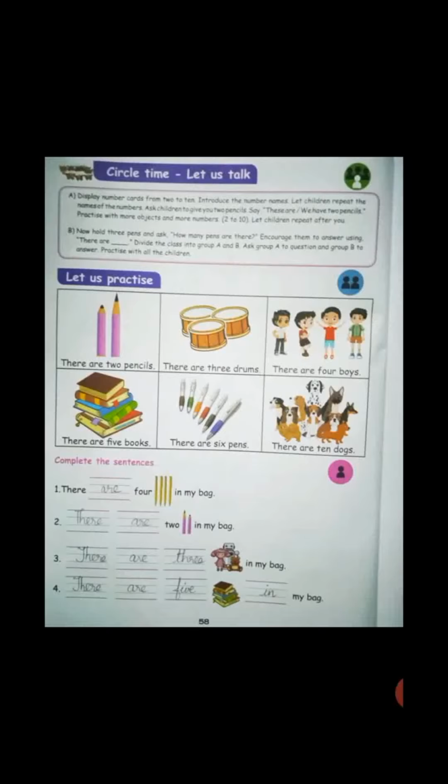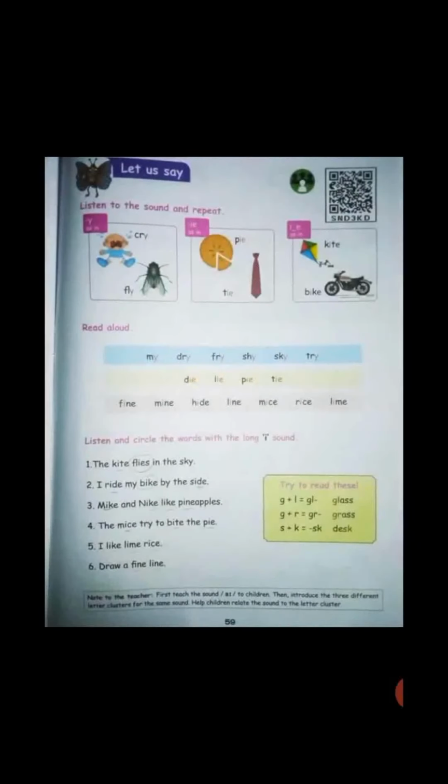Okay, children. Next we are moving on to let us say. Listen to the sound and repeat. CRY, cry. FLY, fly. PIE, pie. TIE, tie. Okay. Next one, kite. KITE, kite. BIKE, bike. Like this, you want to practice the words downwards.